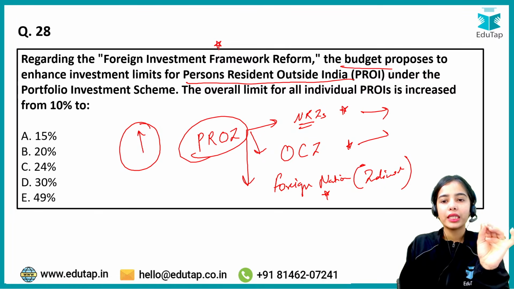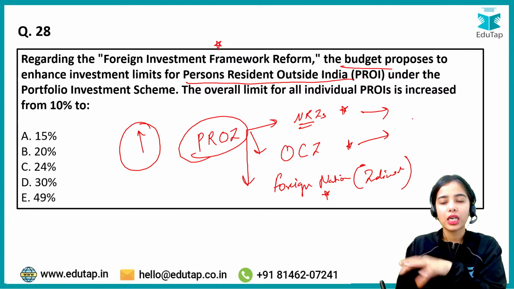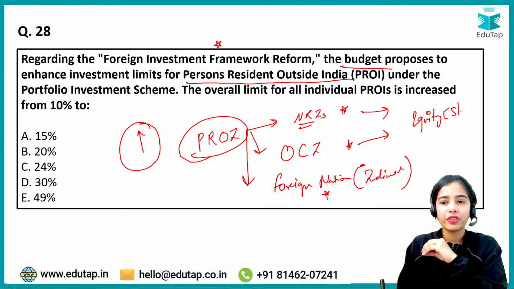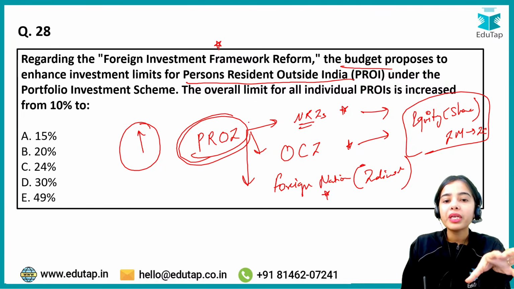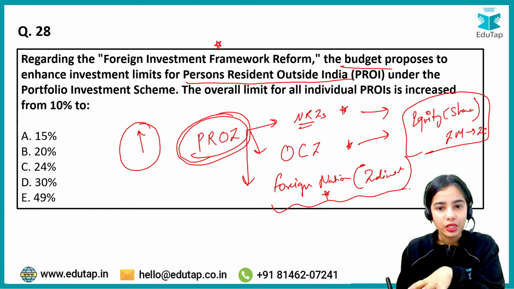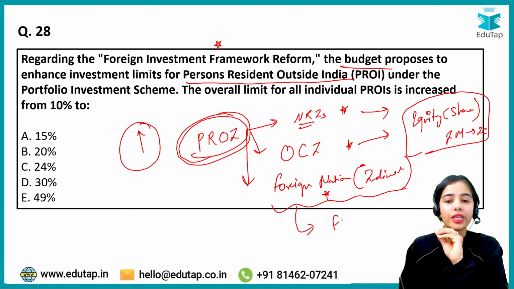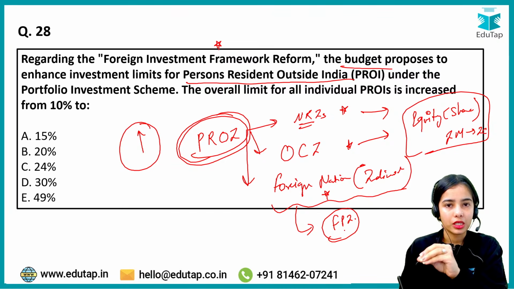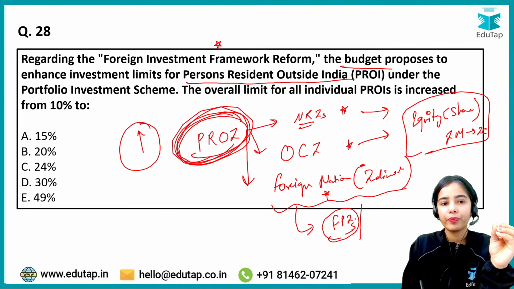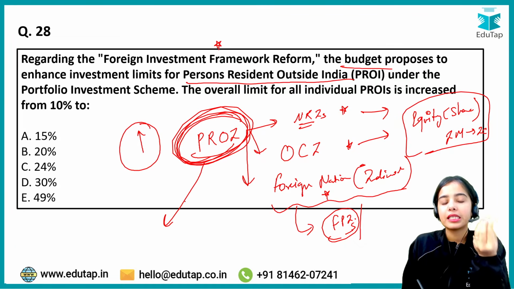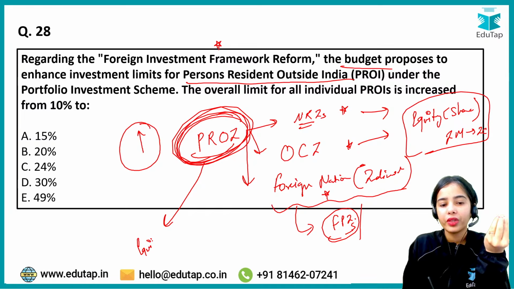So before, the NRIs and the overseas citizens were allowed to invest in the equity, in the shares in the Indian financial market, in the Indian companies. Now it has been said that all the PROIs, that is even the foreign nationals, who before had to take the help of the foreign portfolio investors, the FPIs, to invest in India, will be allowed to invest directly in the equity, in the shares of the Indian listed companies.